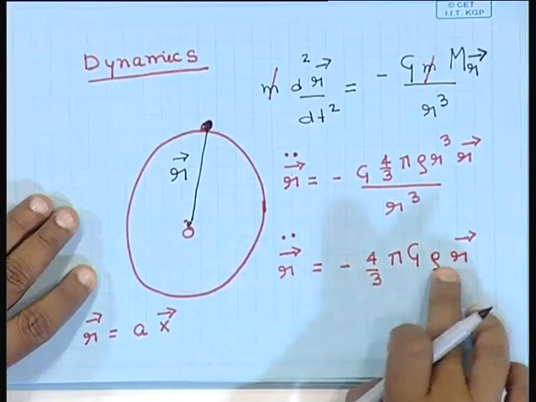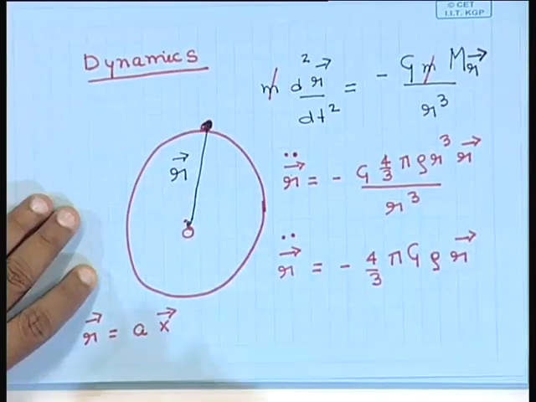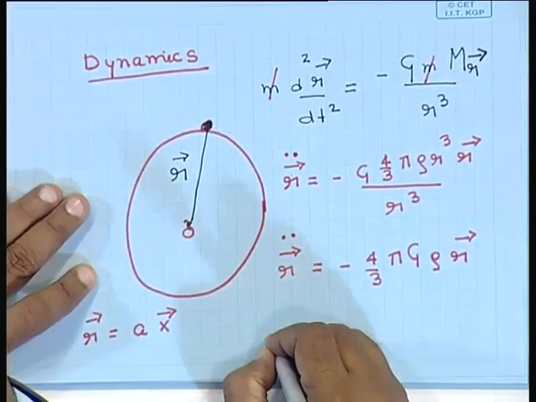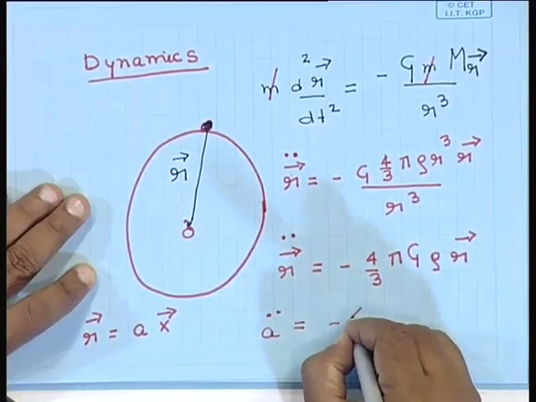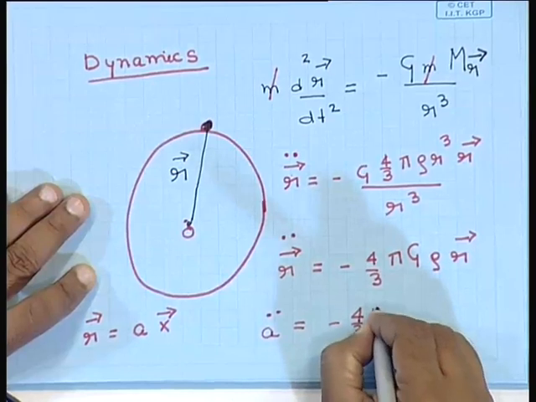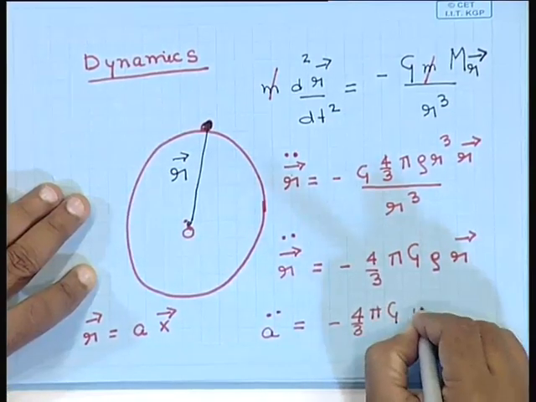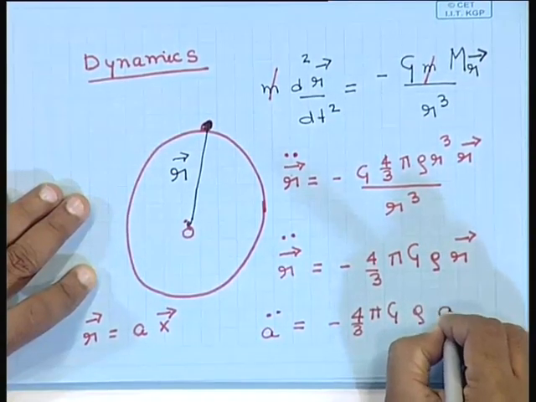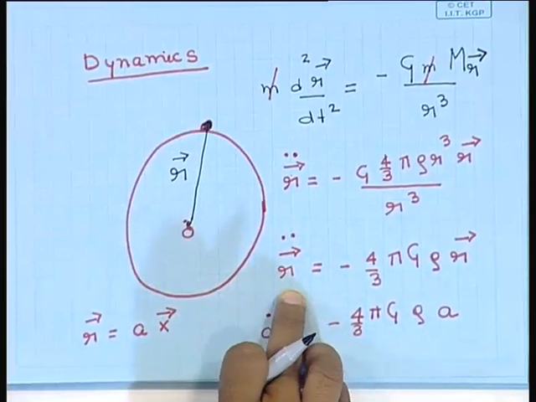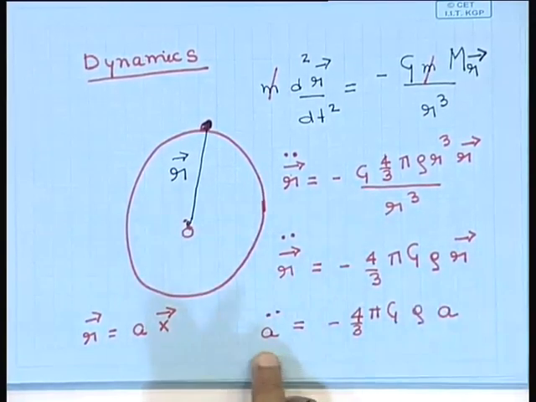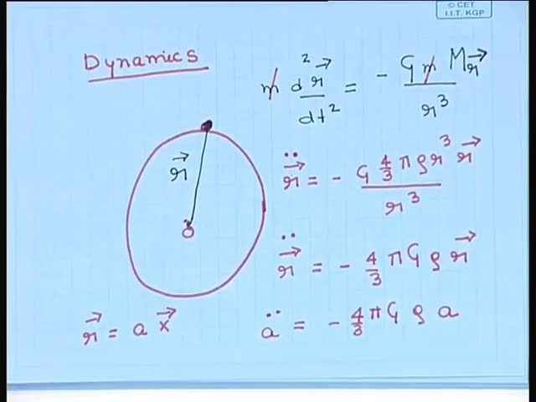So, this equation essentially becomes a double dot is equal to minus 4/3 pi G rho into a, because x cancels out from both sides; there is no derivative of x when I differentiate this. So, I have this one simple scalar equation for the scale factor.